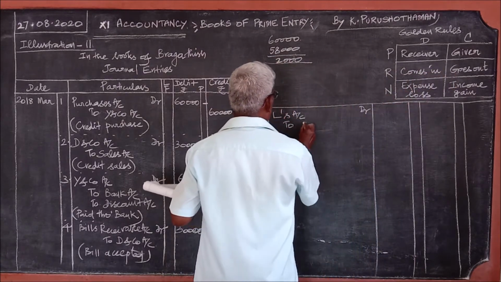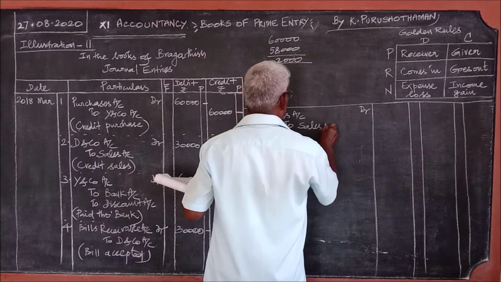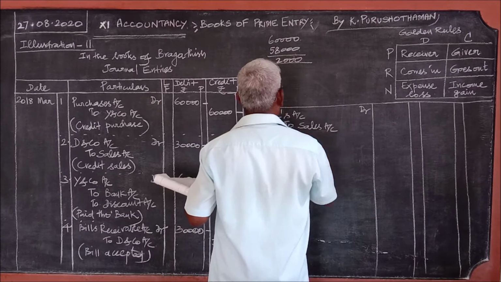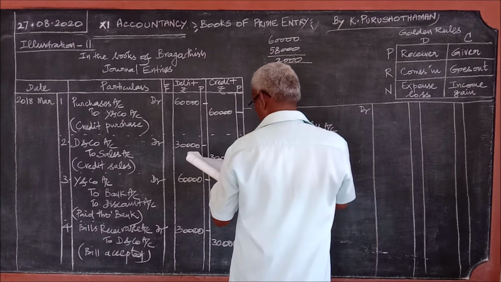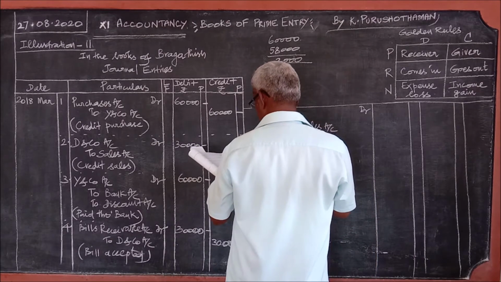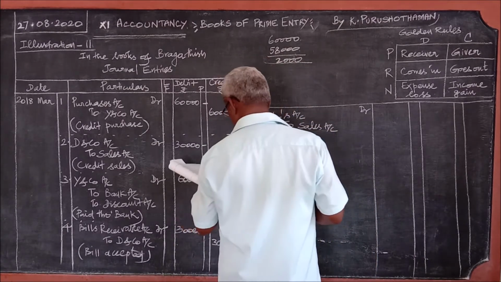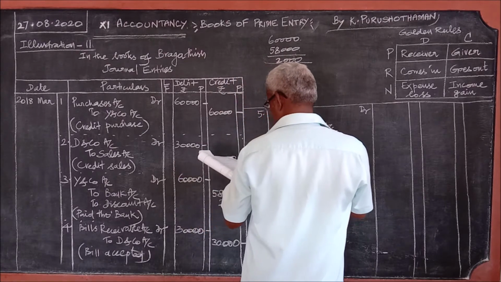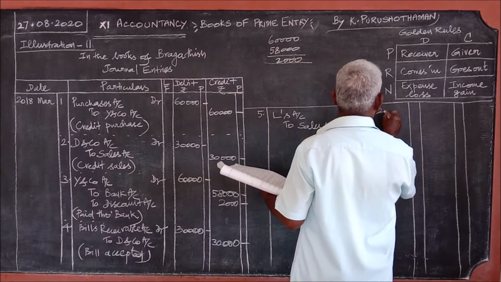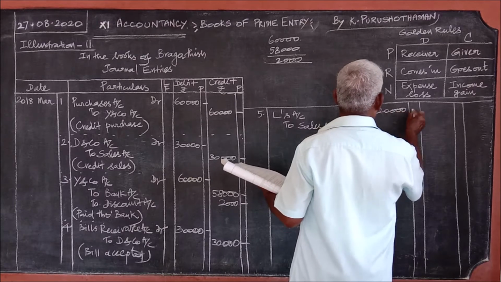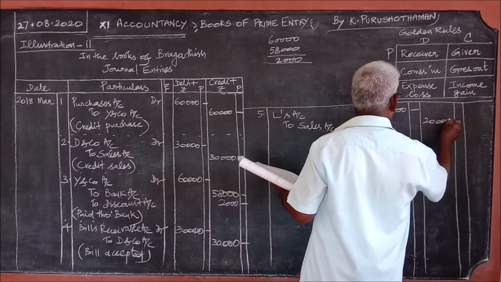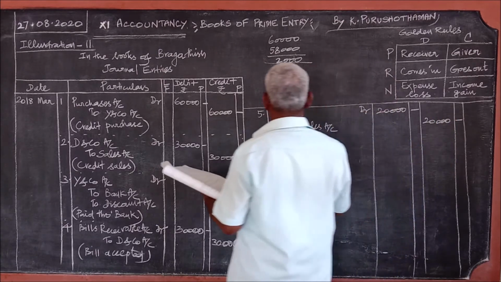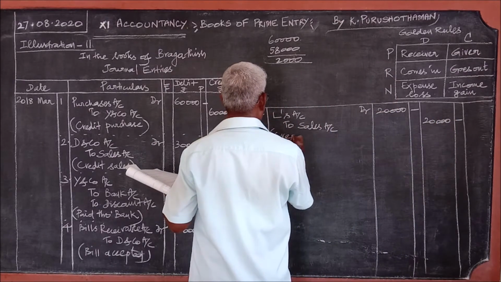We don't write goods here, we write sales account. L's account debit to sales account, 20,000. Narration: credit sales.